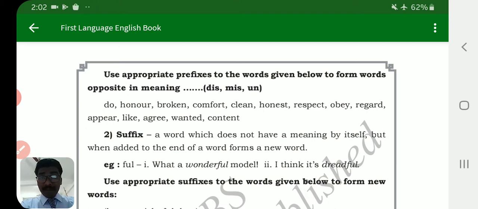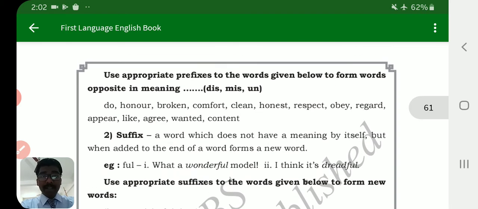You have to use an appropriate prefix with these words. For example, undo. Un is the prefix: undo. Dishonor, dislike, disagree, unwanted, disobey, disappear, unclean. So these are some prefixes.